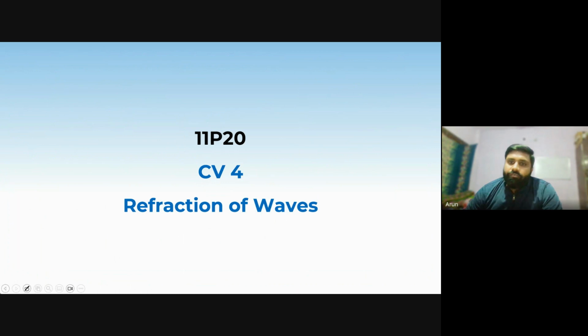Now, refraction of waves. This is the reflection. Now, what is the difference between them, reflection and refraction? In reflection, we have the string, we have generated a wave pulse. It strikes the boundary, interacts with the boundary, and completely reflects back. But in refraction, some part of the wave will transmit to another system, another boundary. And some part is reflected back. So when there is a partial reflection, that is termed as refraction of wave. And that you will see in optics also.